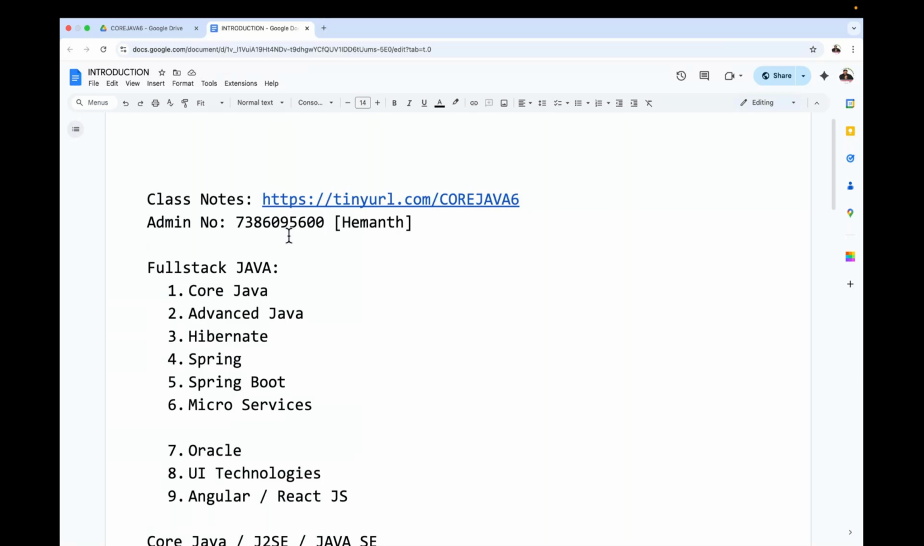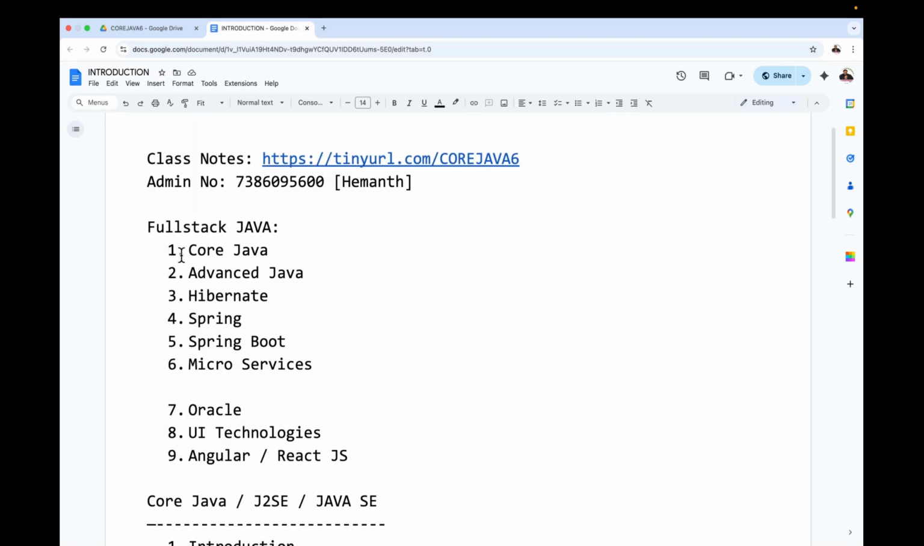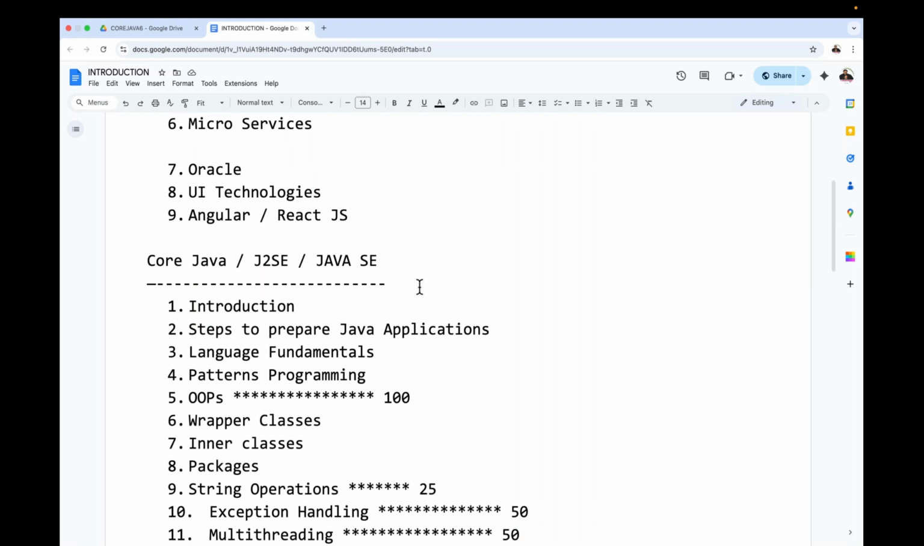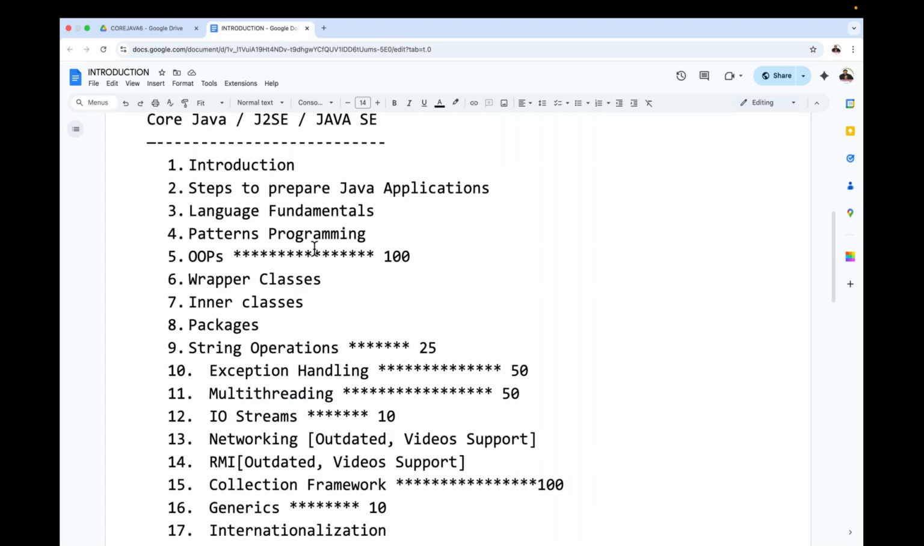And apart from this, in the last session, I think on Friday I have taken one session. This is the second session. So today onwards, directly I'm going to start our syllabus. But before that, what I have completed in the last session: the full stack Java content I'm going to cover. Here we are able to see Core Java, Advanced Java, Hibernate, Spring Boot, Microservices, Oracle, UI Technologies, Angular, React.js. For Core Java, the total syllabus, I gave some explanation, just an overview. Of course, we can check the same thing in the recording also.